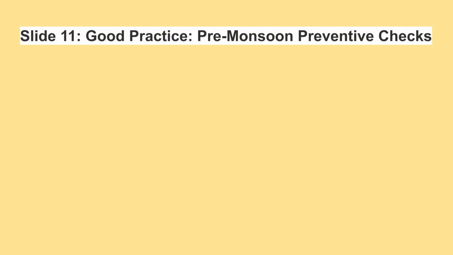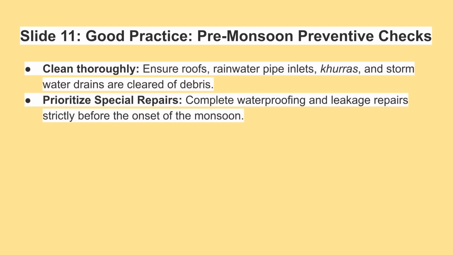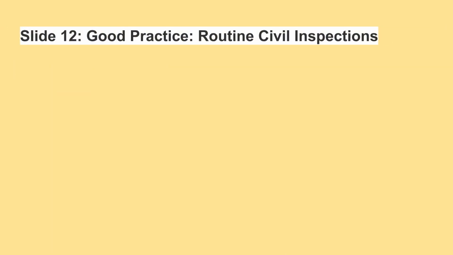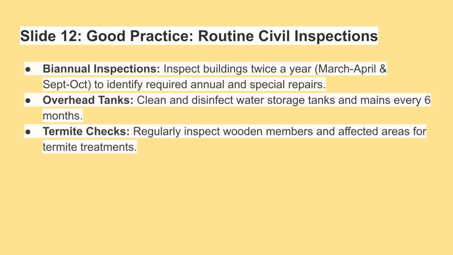Good practices start with pre-monsoon checks. Clean thoroughly by clearing roofs, rainwater pipe inlets, churras, and stormwater drains of debris. Prioritize special repairs by completing waterproofing and leakage fixes strictly before the monsoon begins. Routine civil inspections require biannual checks, typically in March to April and September to October, to plan annual and special repairs. Clean and disinfect overhead water tanks and mains every 6 months.